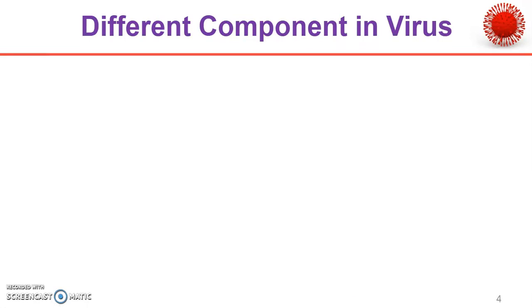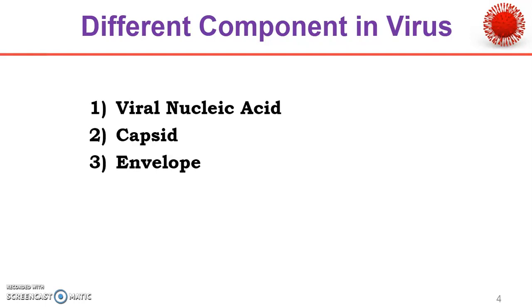Now, the different components in viruses are viral nucleic acid, capsid and envelope. But the envelope is not present in every virus. There are some categories of viruses which possess it.